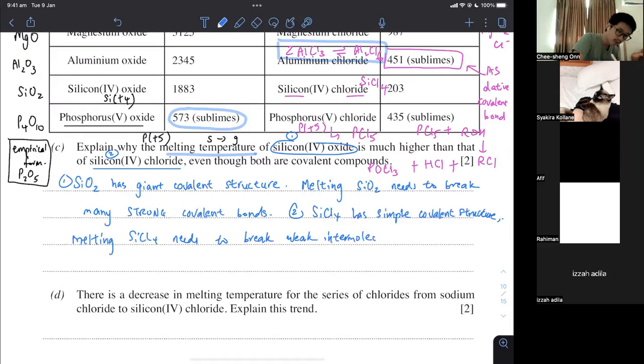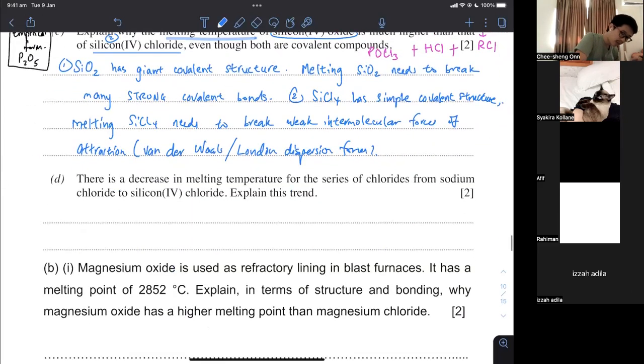That is more like a 14 to 16 years old style of answer. Here you should be able to specify that this is just London dispersion, or what you call van der Waals or London dispersion, simply because your SiCl4 is actually non-polar. When you think about polar or non-polar, you think about Si and then 4 chlorine. So these are tetrahedral. Tetrahedral is a shape that you must know from organic chemistry, and of course, shape of molecule was all in the syllabus.